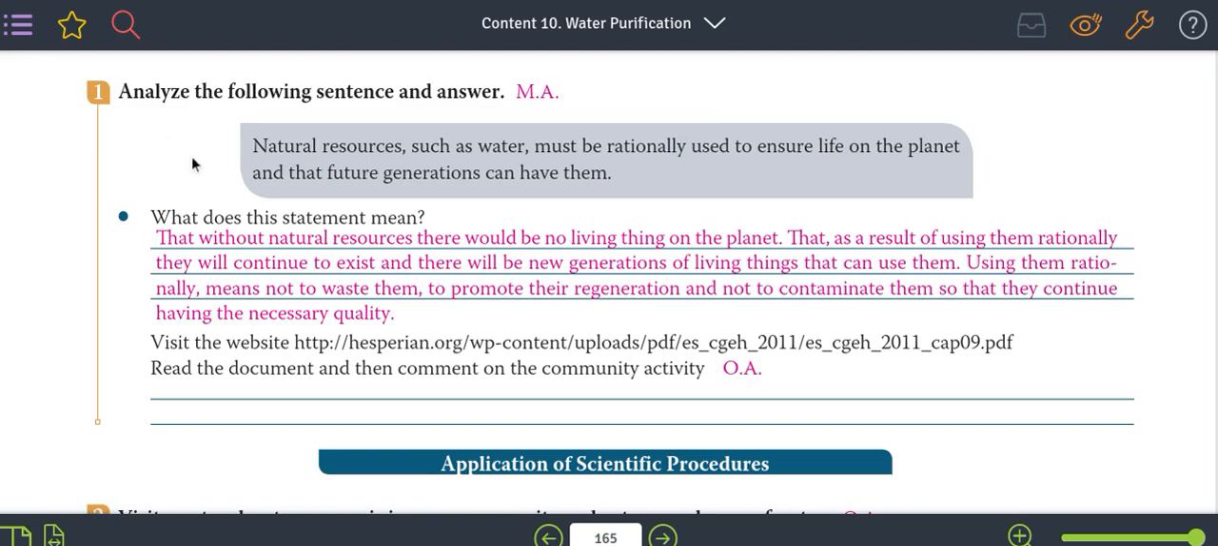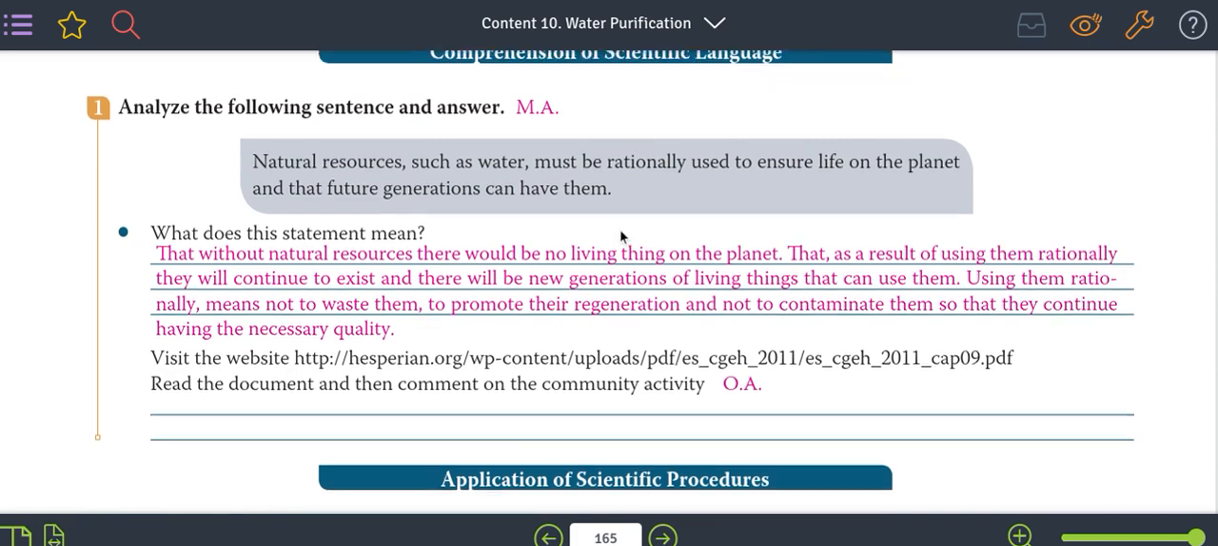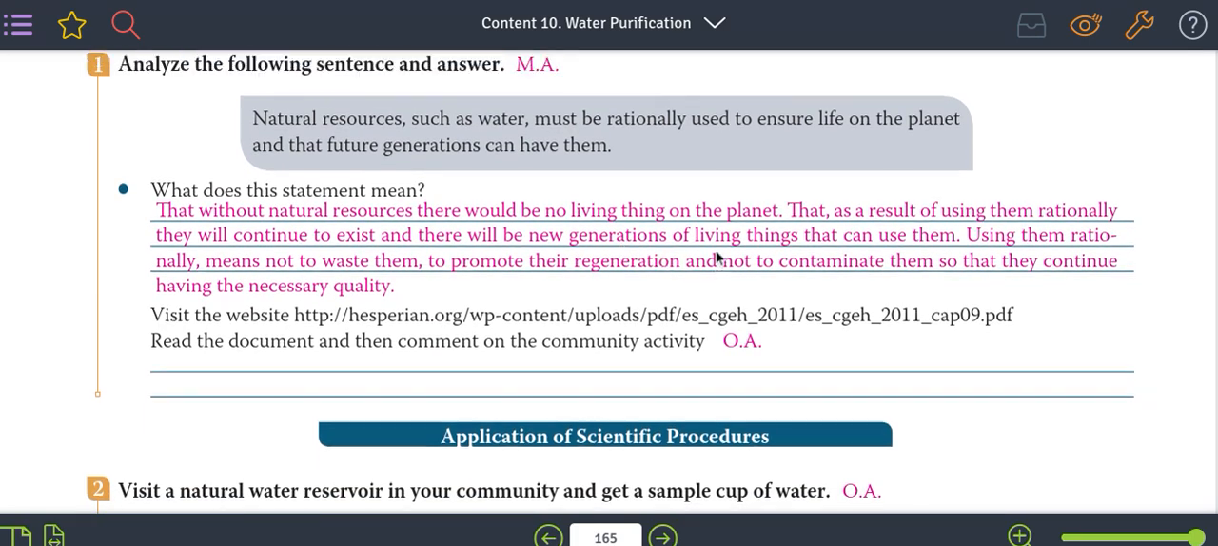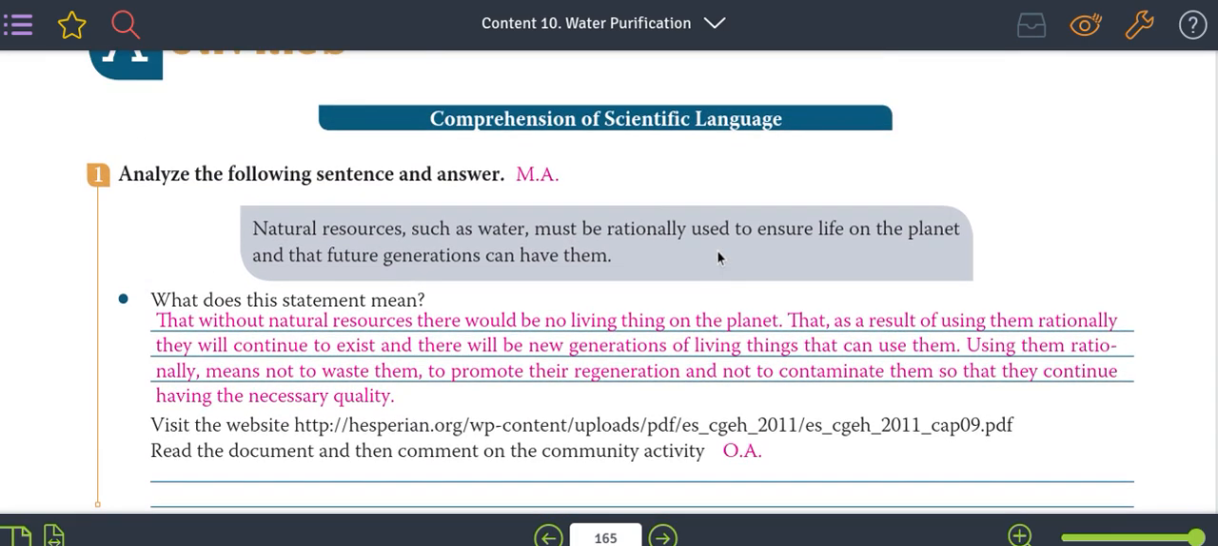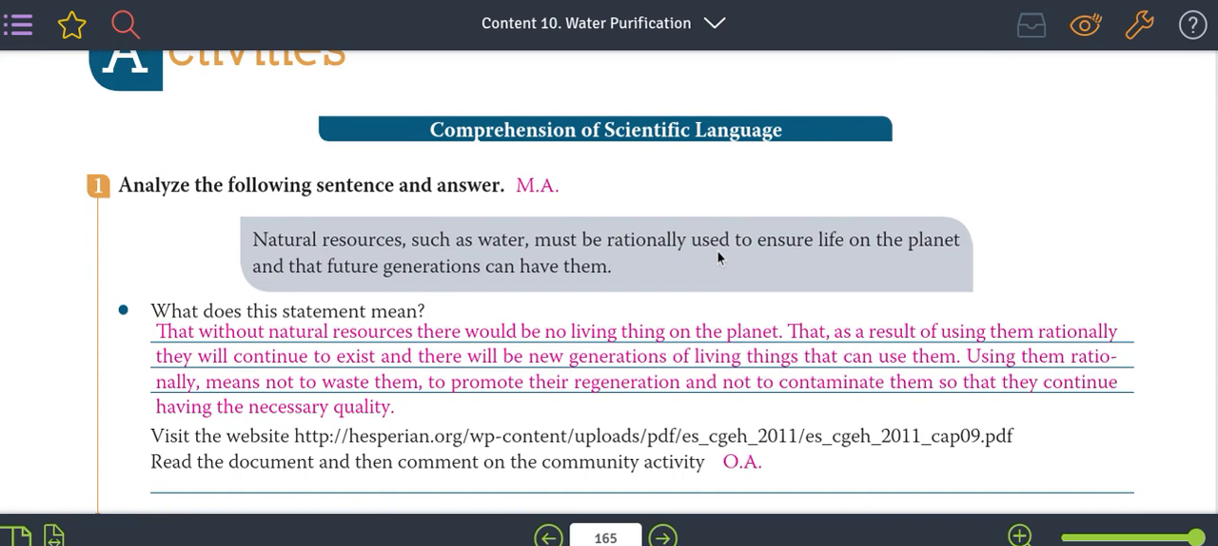In science, we have to go to page number 165, and the topic is water purification. So we have to do the activities. The first is comprehension of scientific language. Now, question number two is: analyze the following sentence and answer it.